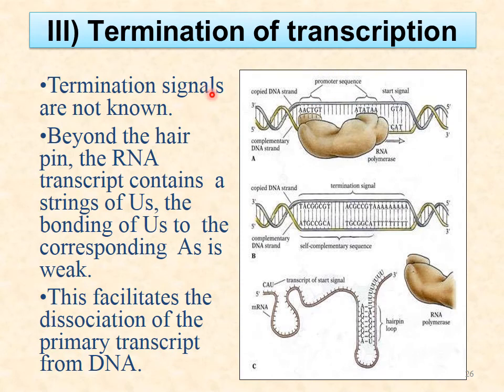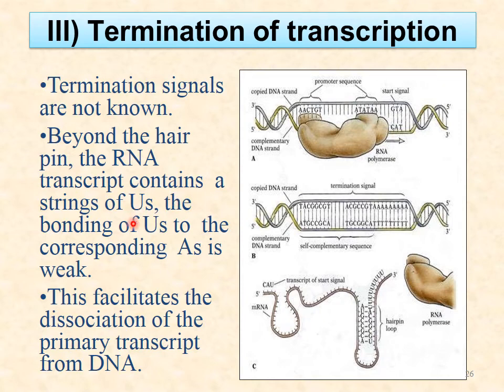Now the termination signals. In prokaryotes we have seen that there are termination signals, that is Rho dependent and Rho independent, but in eukaryotes we don't know any signals yet. We can only say that there are some modifications taking place, and termination depends on which RNA is to be synthesized.